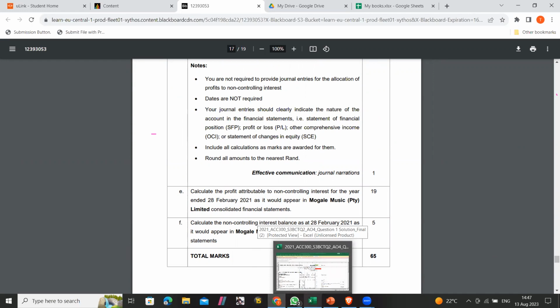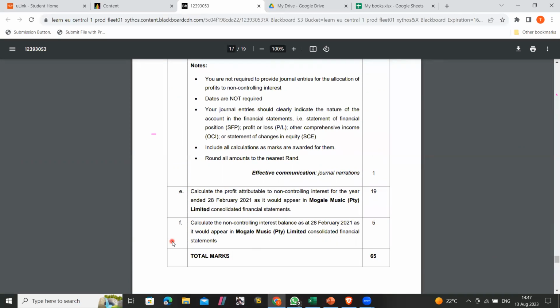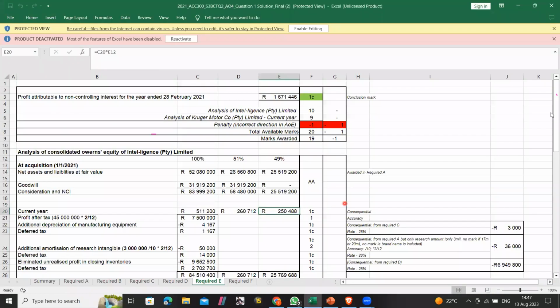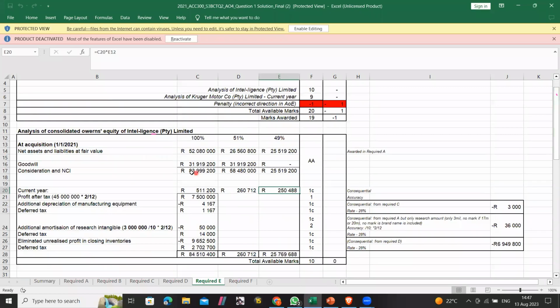So when they ask for the profit attributable to Mohale, like I said, this is a complex group, so you start by analyzing the equity of the sub-subsidiary before the subsidiary. This is the owner's equity of the sub-subsidiary.